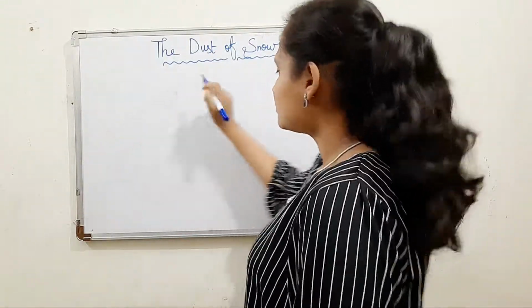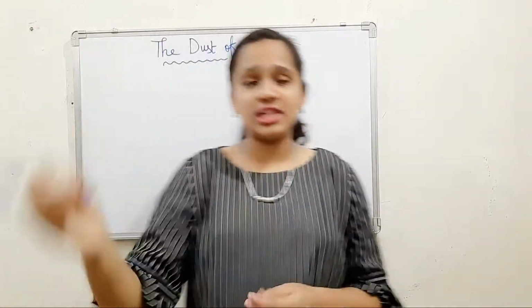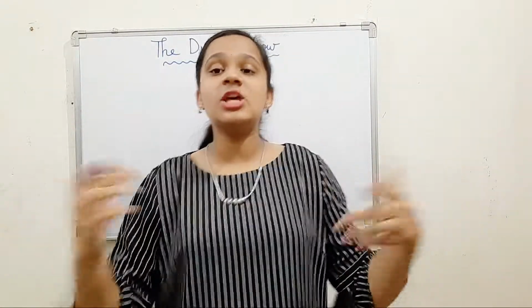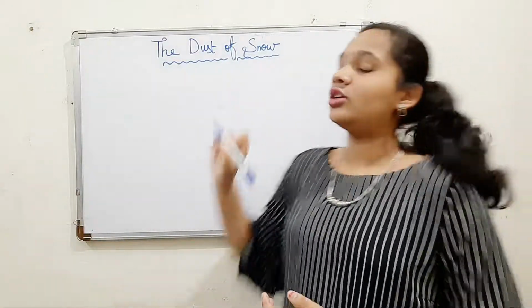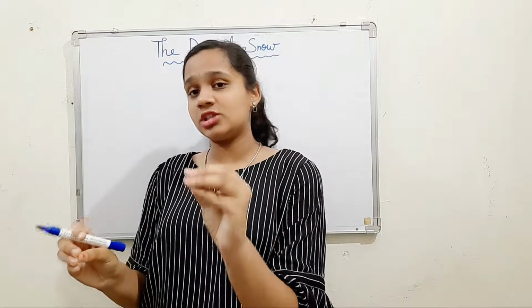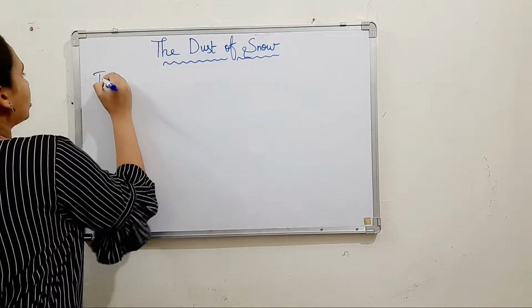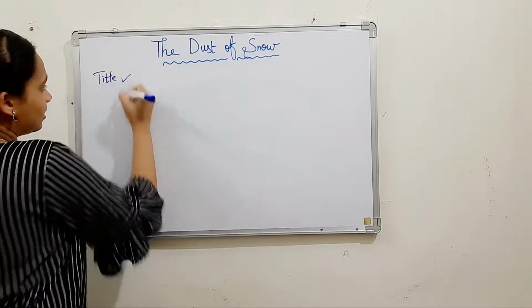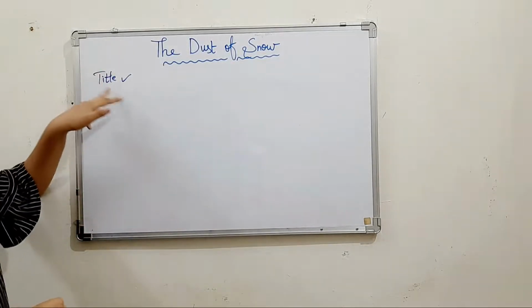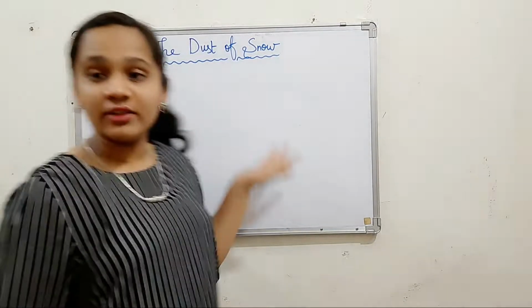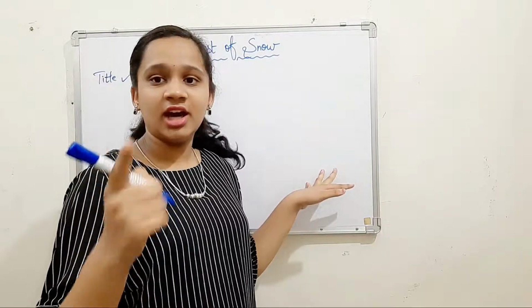Very simple. So suppose it remains on the trees, on the plants, on the herbs, on the shrubs, on the roof of our house also after a snowfall. So that is what is called the dust of snow. Very simple. It's small particles of snow that remain on the surfaces after snowfall. So we have discussed the title very well. So let's make a criteria chart here. Whatever we have discussed, let's put a tick mark here, so that we have discussed this Dust of Snow title's meaning.